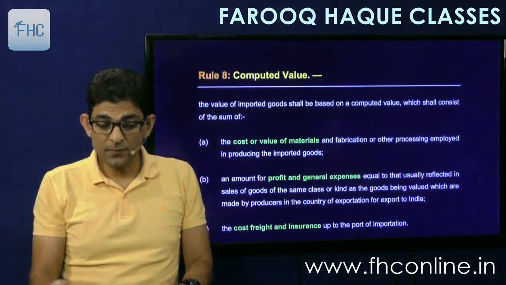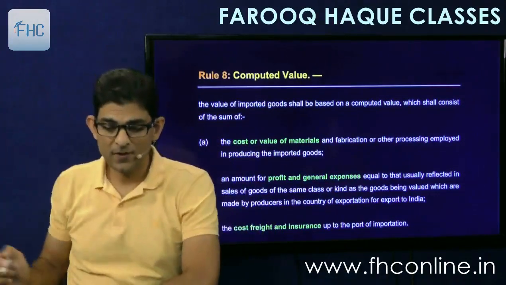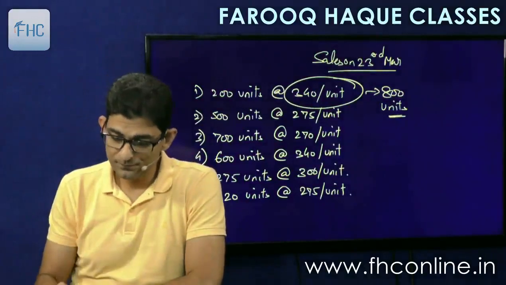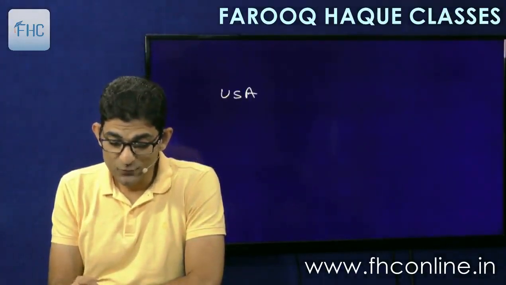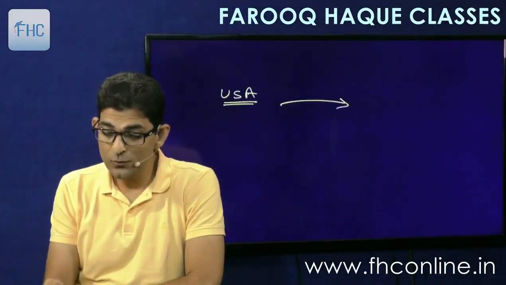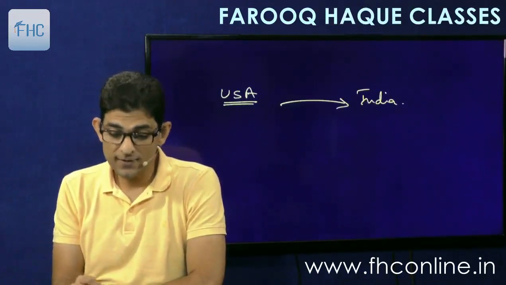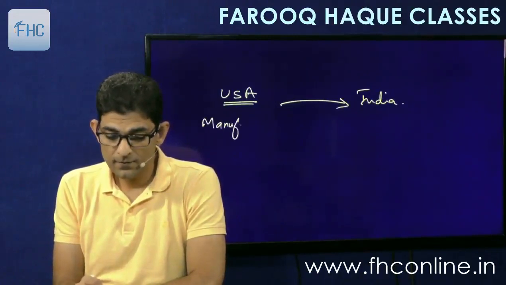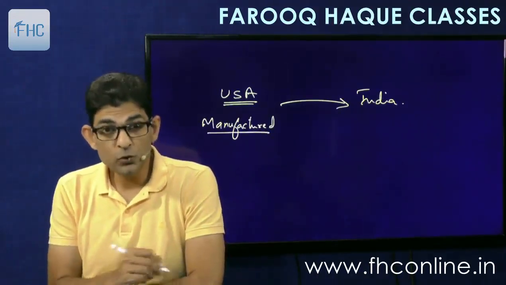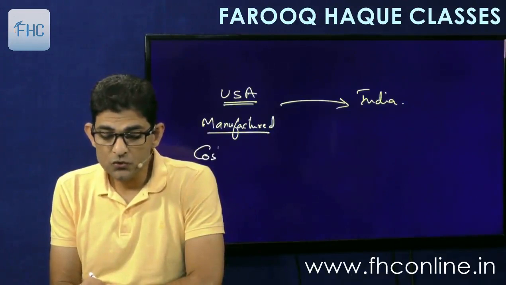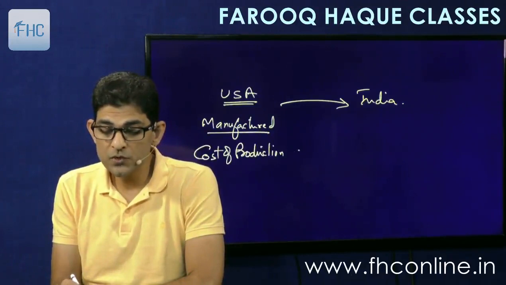Okay, then coming to rule 8, computed value. Now computed value is the reverse process. So let me explain the logic of this also. In computed value, what we are going to do is go to USA, where the goods were manufactured and then imported into India. The goods were manufactured in USA, and then supplied to India. So we'll go to USA, find out the cost of production. What is the cost of production of these goods in USA?